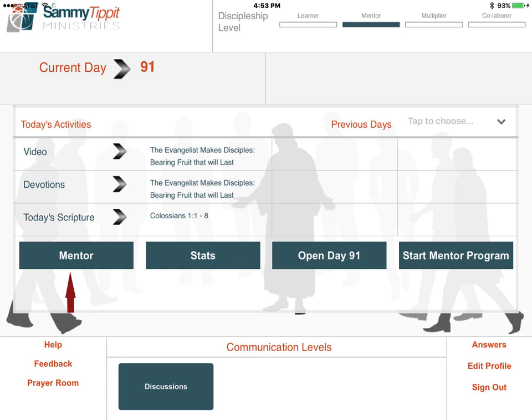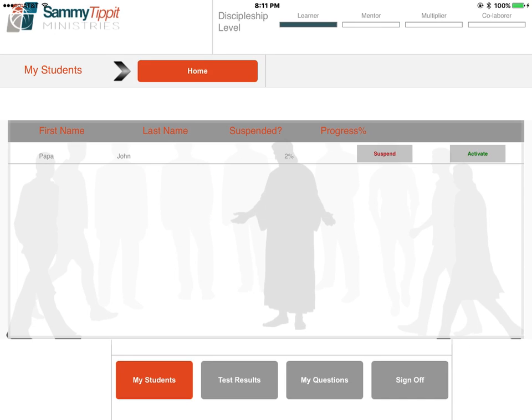If we go back to the home page, we can see a mentor button. The mentor or disciple maker plays an important role in the system that we have created. Every person will be asked by the time they reach level 2 of the app to sponsor or mentor at least 3 people. The mentor button will not show up until they have established a group.